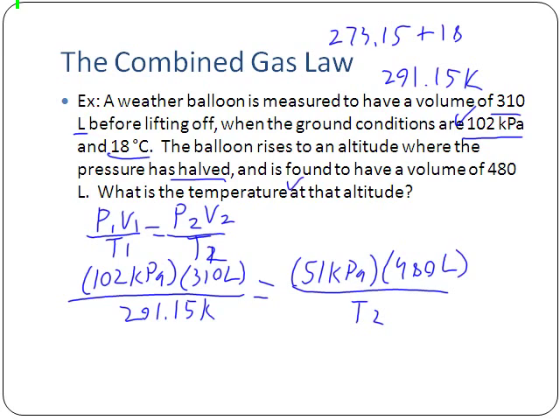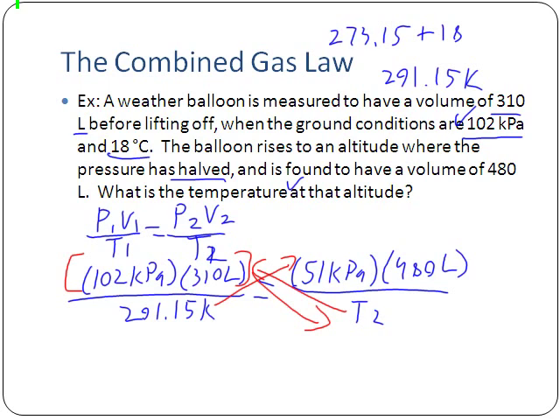Once again, we're going to cross multiply this. In this case, we have to get this T all by itself. So we're going to have to get the T2 up top. In doing that, we have to move the 291 up here, and move these two guys down to the bottom. So effectively, to work this out, on our right side we've got our 51 kilopascals times our 480 liters.